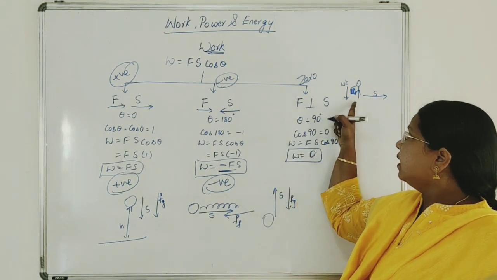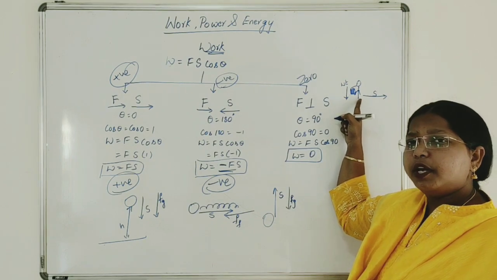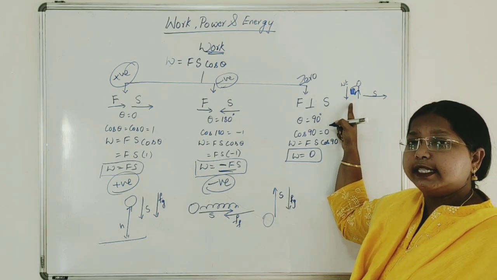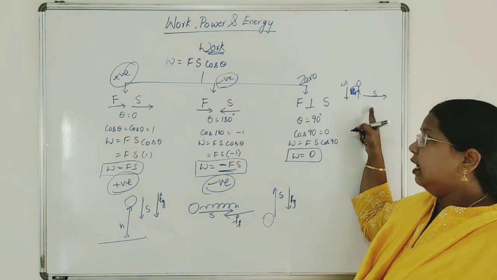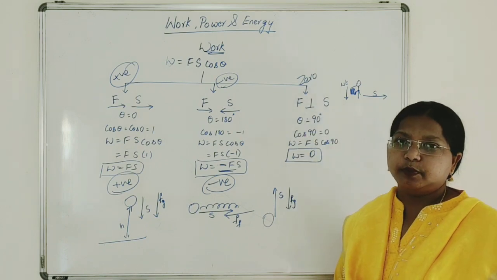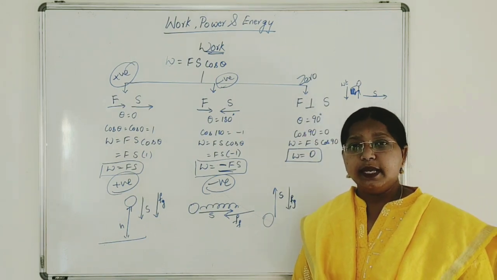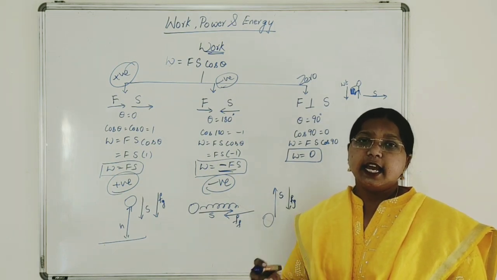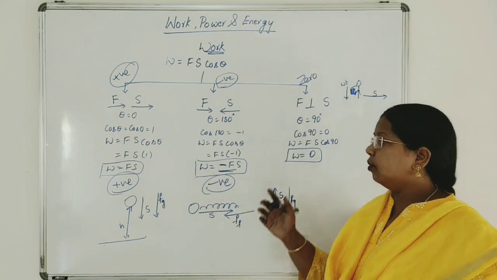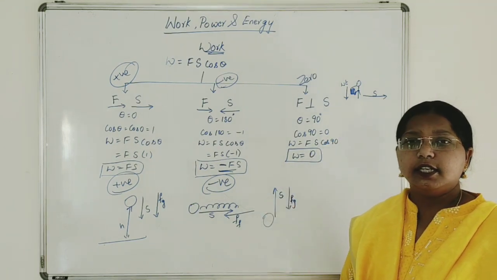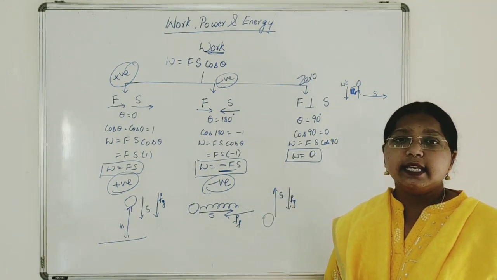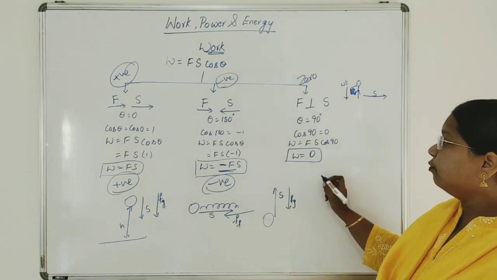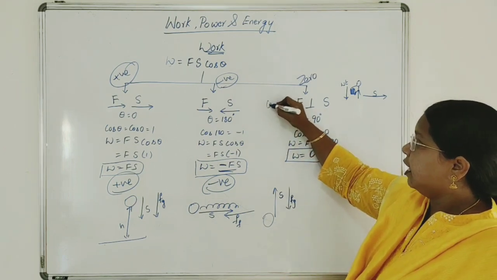So a school-going boy is carrying his school bag on his legs and moving horizontally. Work done will be 0 because force and displacement are perpendicular to each other. Therefore, theta is 90 and cos 90 is 0. On substituting it, we will get work done is 0. And there is a second case when we have applied a force. This is case 1